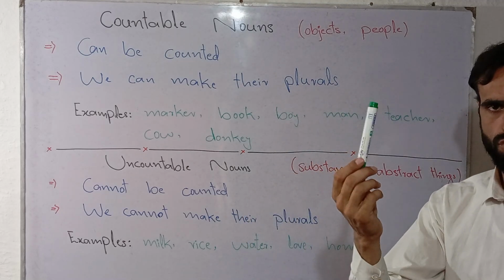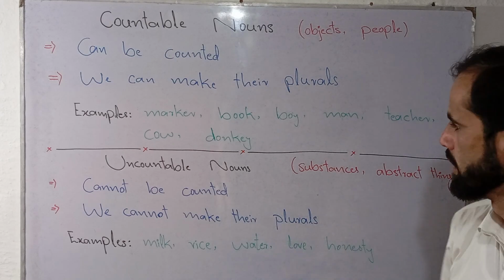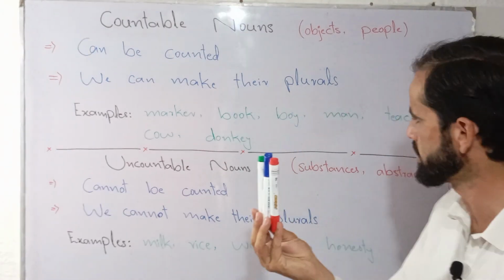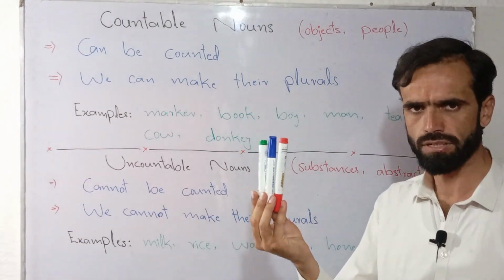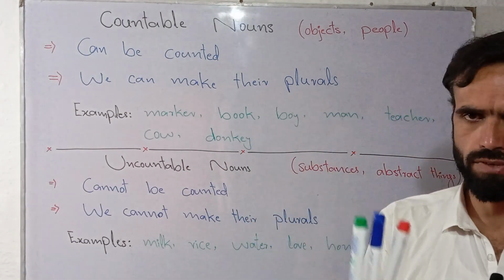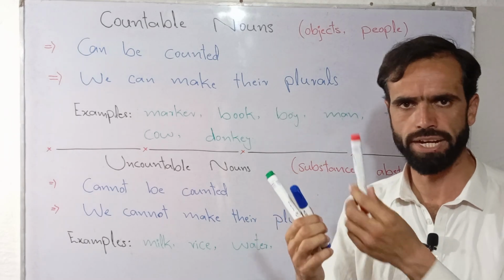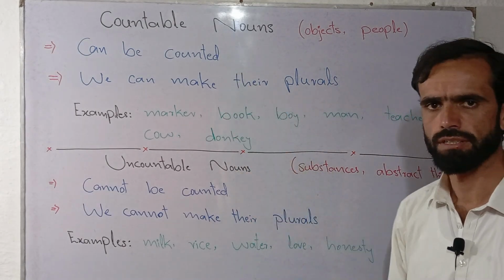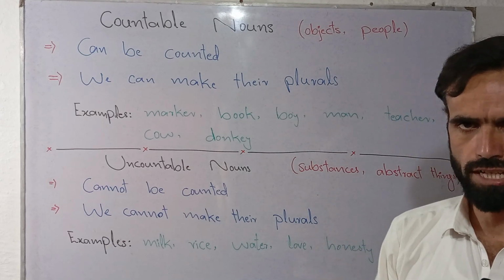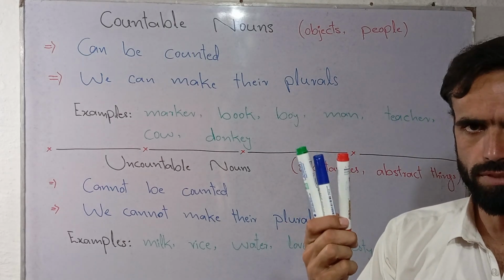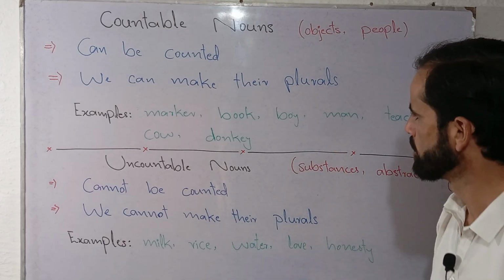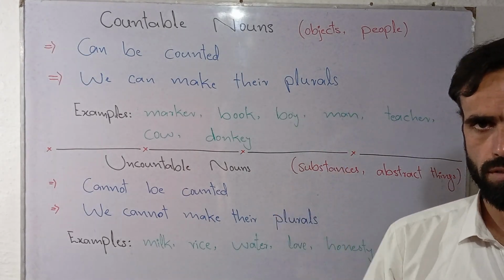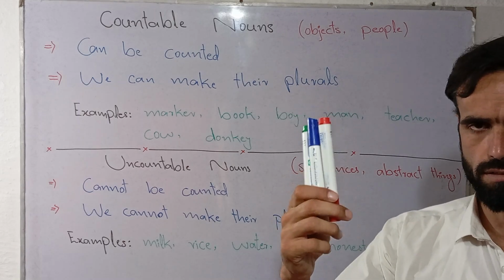Now if I want to change it into plural, I can. Let's suppose I have 3 markers. Now it means that we can make its plural, point number 1, and we can count them as well. Let's suppose 1, 2 and 3. So definitely as per our definition, we can say that countable nouns are nouns that can be counted. There are 3 markers in my hand. Point number 2, we can make their plurals. Let's suppose a marker, many markers.